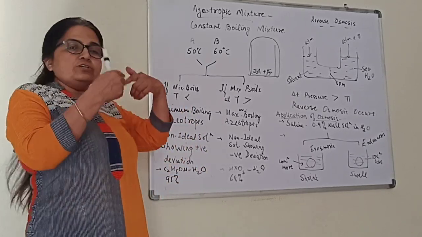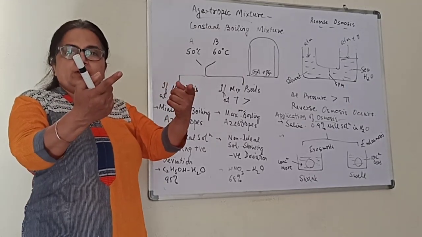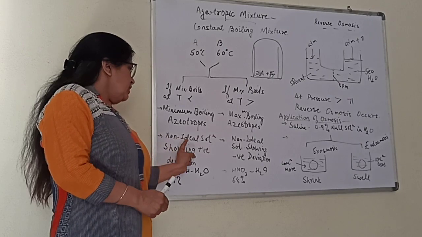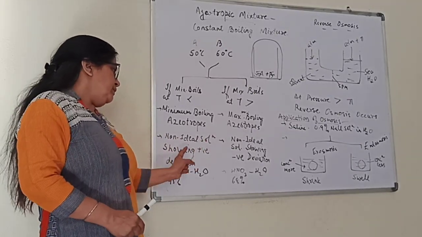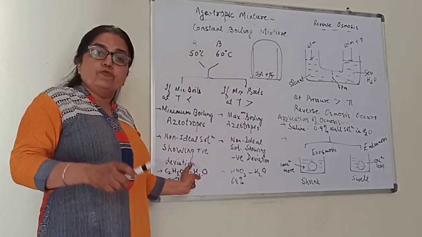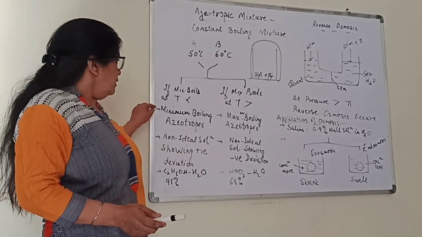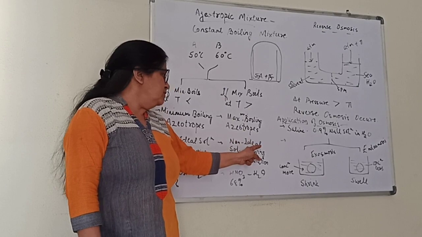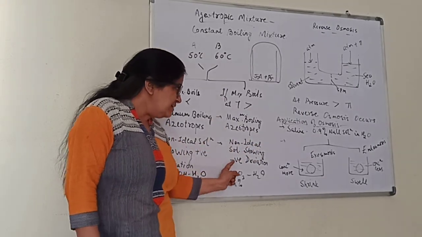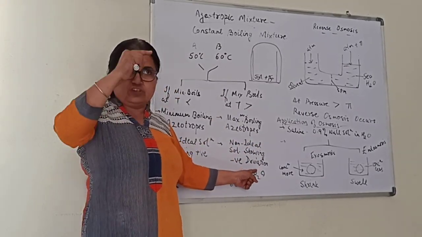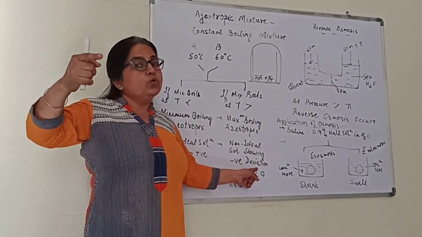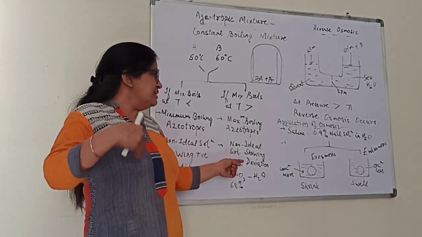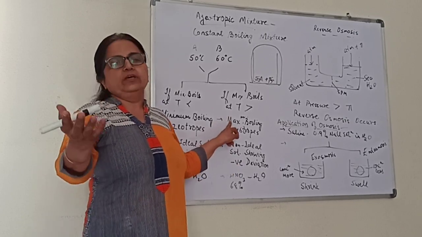Vapor pressures are more means their boiling point will be less. Therefore, non-ideal solutions showing positive deviation from Raoult's law are minimum boiling azeotropes. Likewise, non-ideal solutions showing negative deviation have lesser vapor pressures. Vapor pressure and boiling point are inversely related, so vapor pressure being less means they form maximum boiling azeotropes.